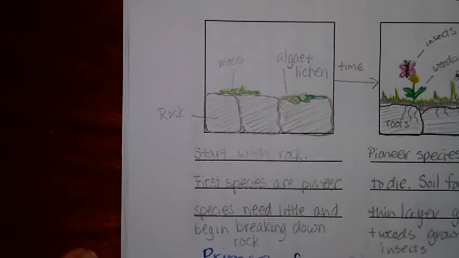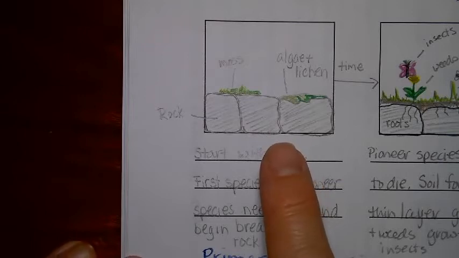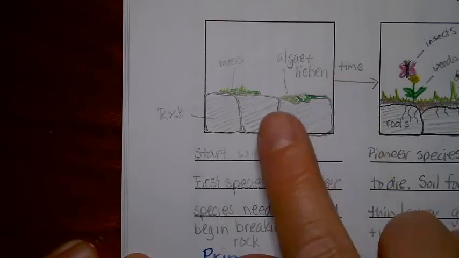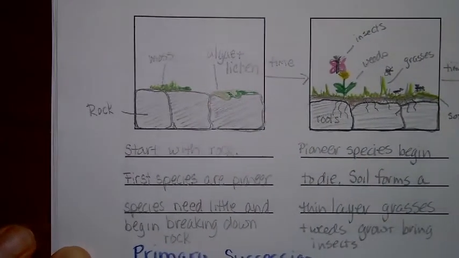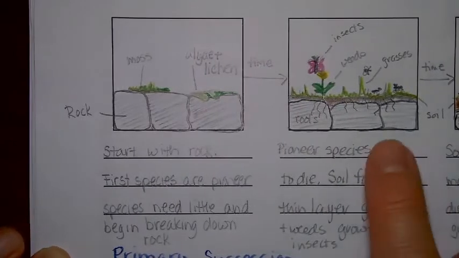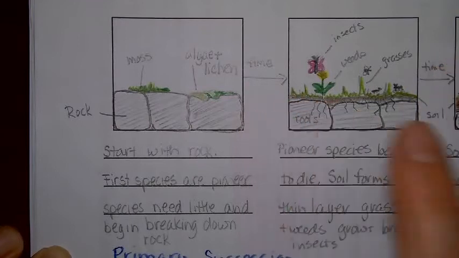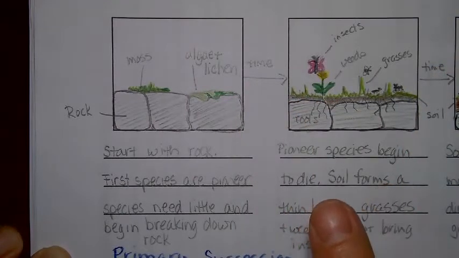And that's another important thing, because as living things die, they decay and we start to get soil. So over a long period of time of these moss and lichen and pioneer species breaking down the rock, we start to get a thin layer of soil. So fast forward maybe 50 to 100 years, the pioneer species begin to die, soil forms a thin layer, and grasses and weeds grow. That brings insects.